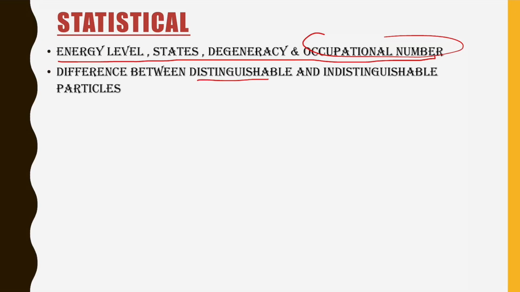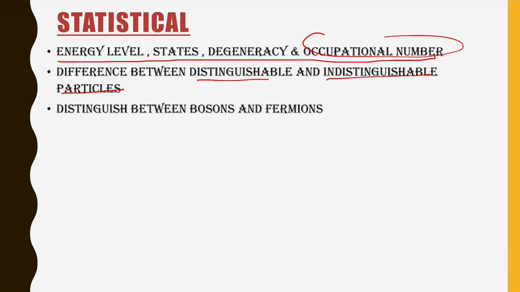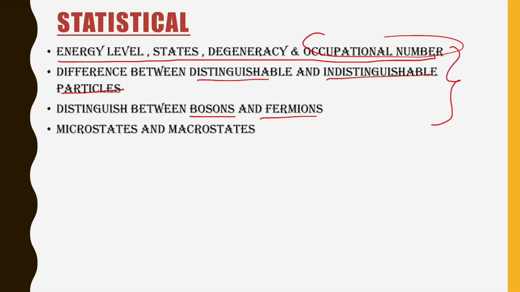This is very important. While we calculate microstates for a given number of systems, it is very important to know whether the particles are distinguishable or indistinguishable, because for each we have different formulas. Now what are microstates and macrostates? This you have to study, but before that you have to study the difference between bosons and fermions. All the topics that we have discussed till now are theory. You must read them and keep the idea in your mind.